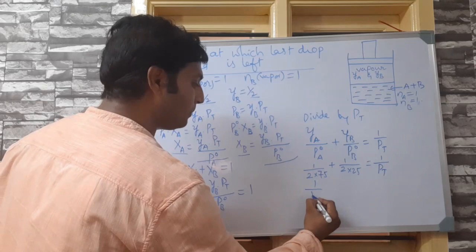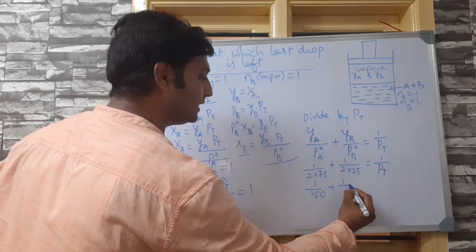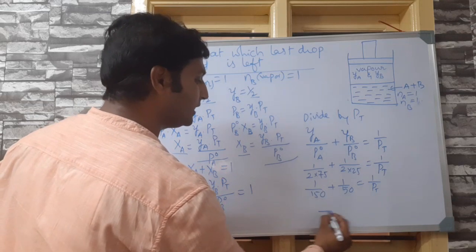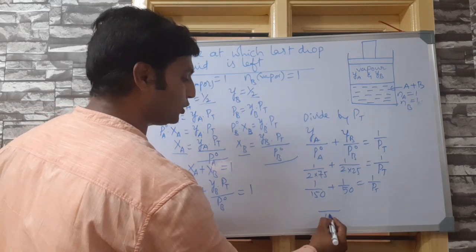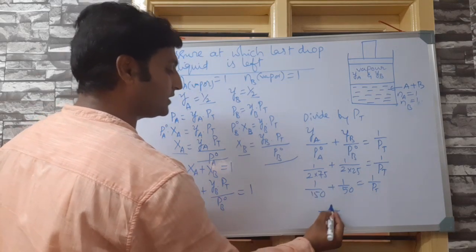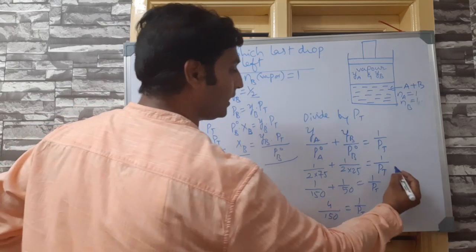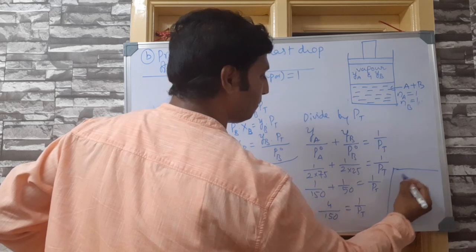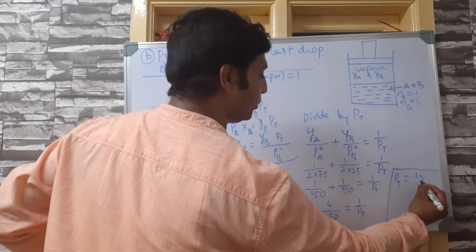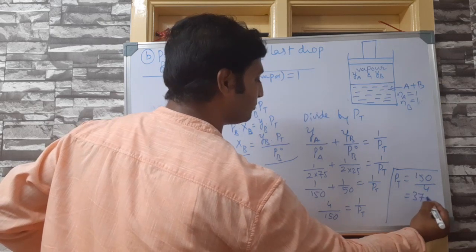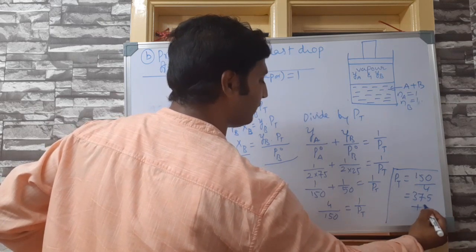So 1 by 150 plus 1 by 50 is equal to 1 by PT. Here the LCM comes out to be 150. 3 plus 1, 4 by 150 is equal to 1 by PT, or PT will be equal to 150 by 4. If you calculate, it comes out to be 37.5 torr.